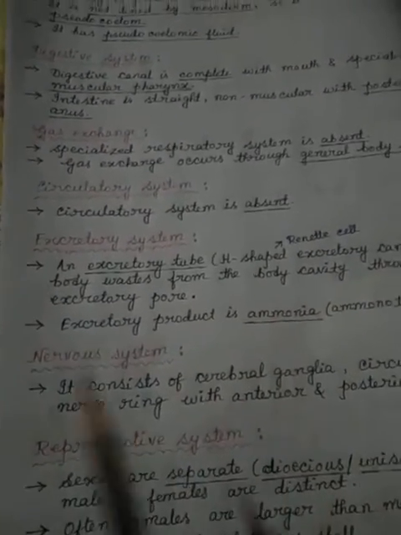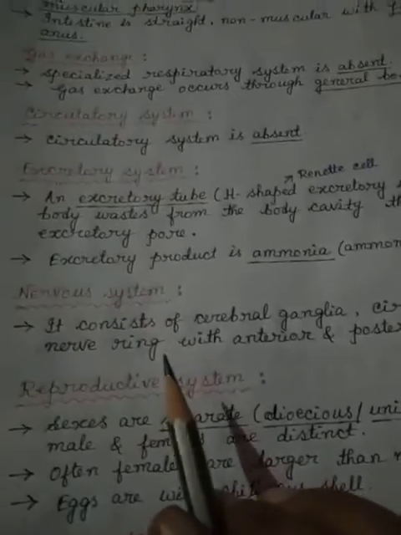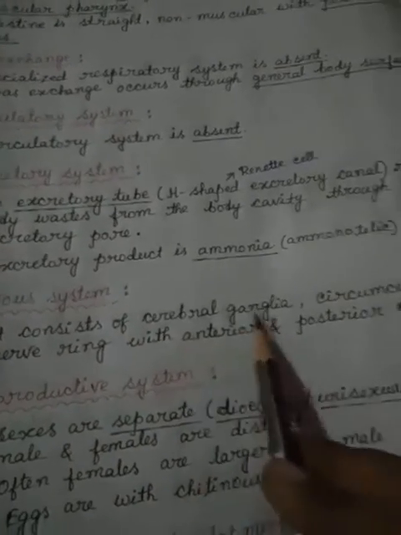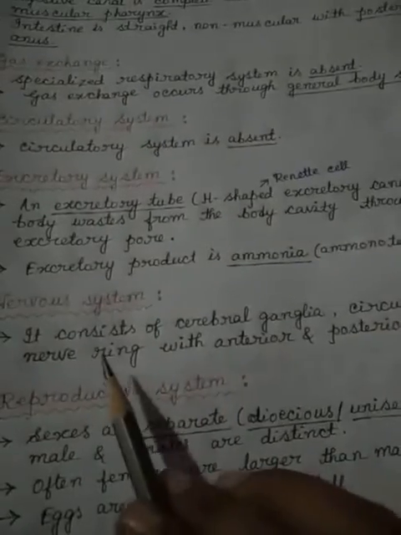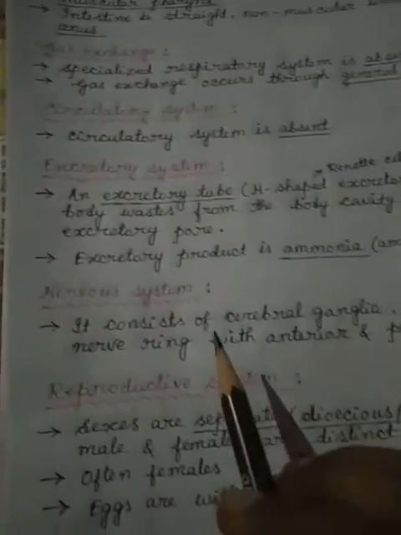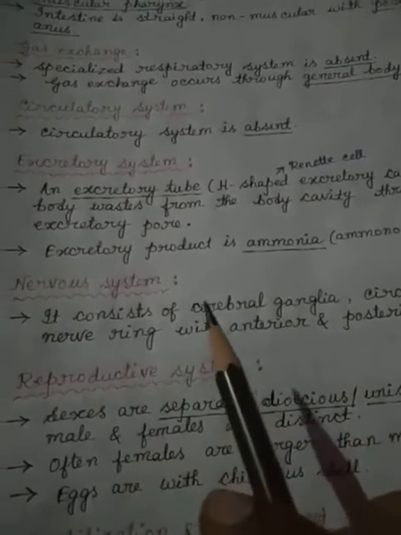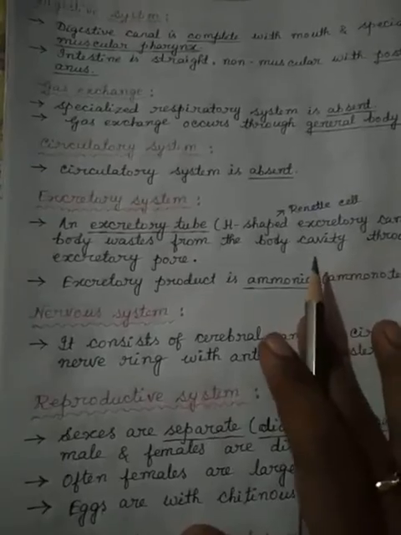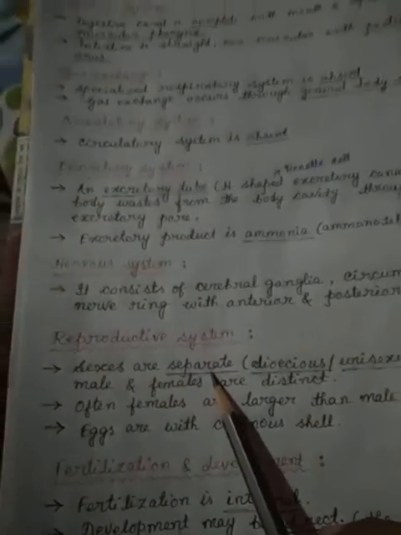Nervous system. In the platyhelminthes group statocyst is found. Here not only statocyst, the nervous system consists of cerebral ganglia, circumenteric nerve ring with anterior and posterior nerves. So again an advanced feature, though they do not have a well developed brain, but have cerebral ganglia, circumenteric nerve ring with anterior and posterior nerves. This is also an advanced feature. Reproductive system, sexes are separate. Again an advanced feature.